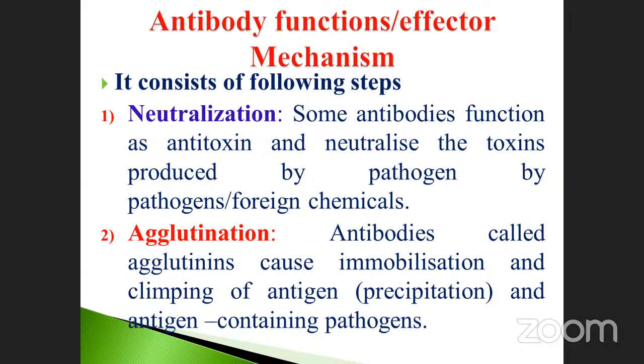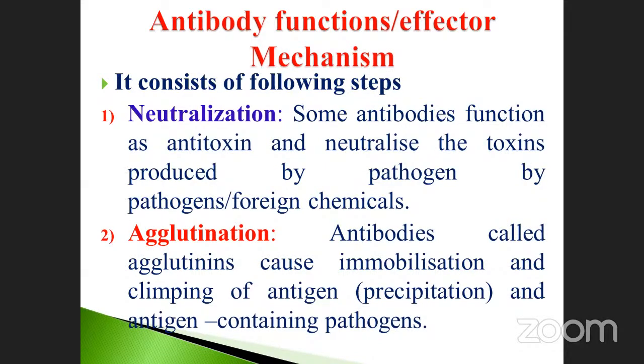The precipitation formation takes place. As a result, the foreign particle antigens will not move here and there. That condition is called immobilization. Okay, this is another category. These are the main functions of the antigen-antibody reactions.